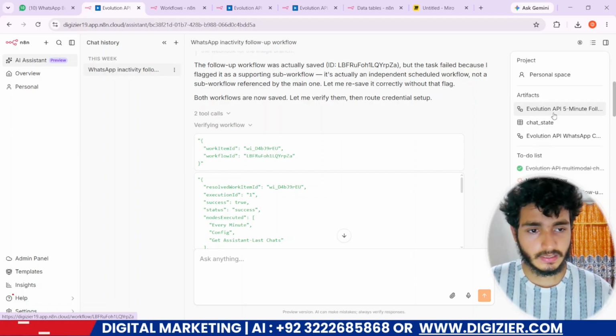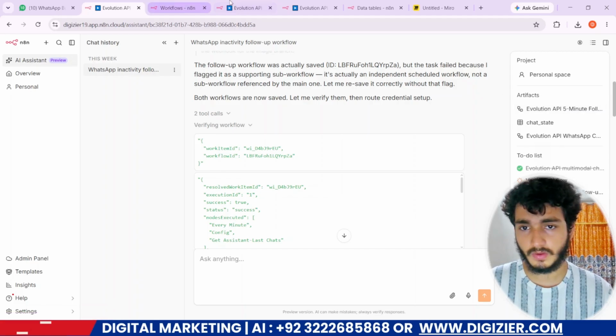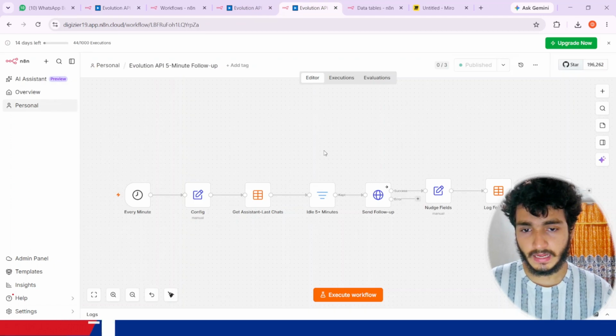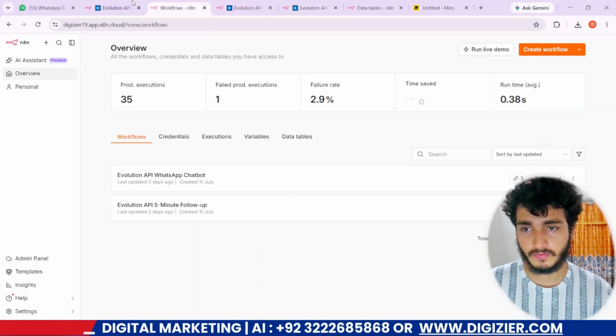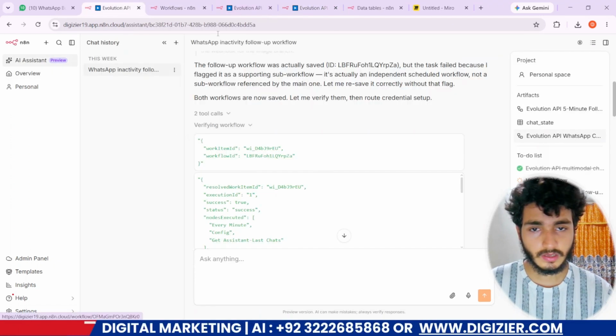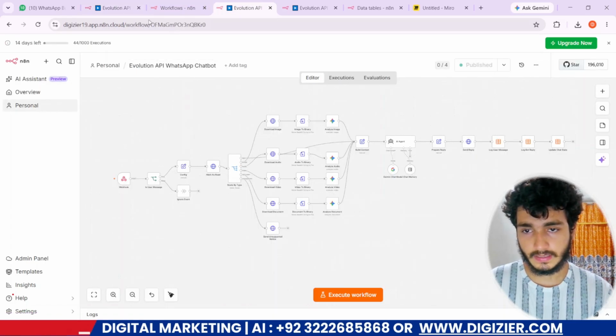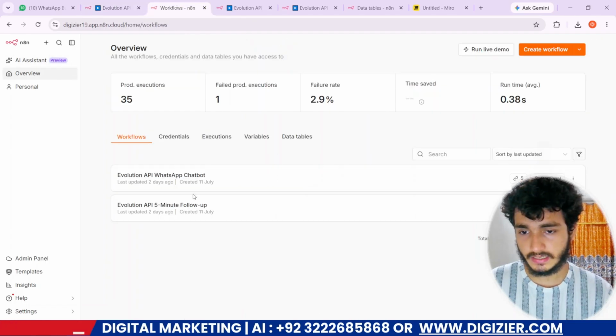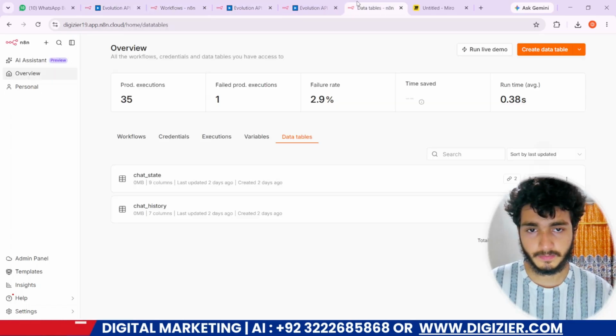So there is the 5-minute fallback workflow and the Evolution API WhatsApp chatbot workflow, those two builds, and the chat state. The chat state is simply your data tables, like chat state and chat history.